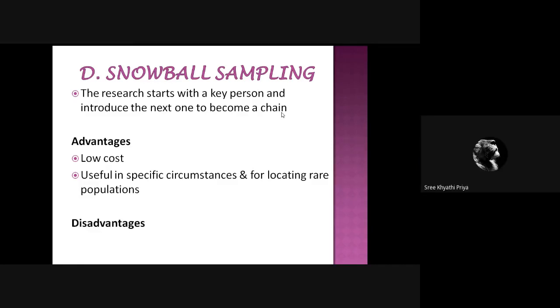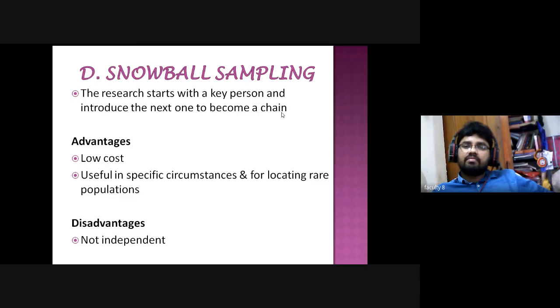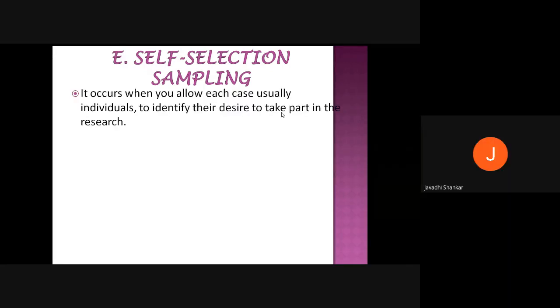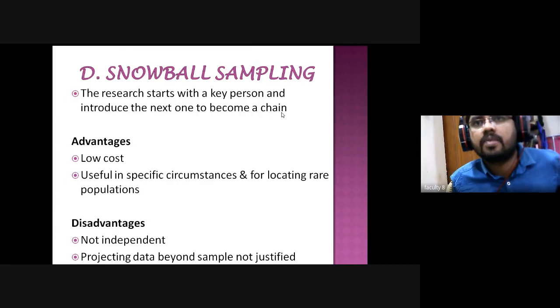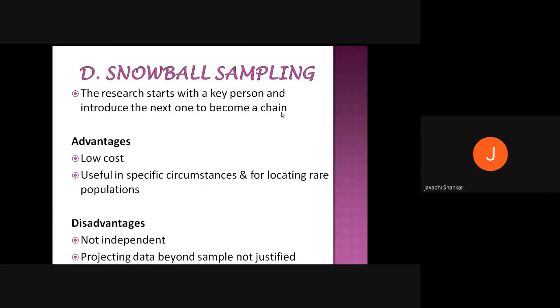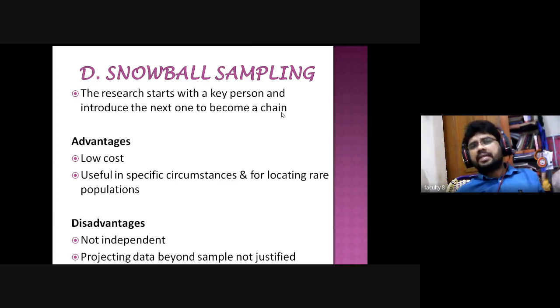The disadvantage is that it is not independent. Then projection of data beyond the sample is not justified. So these are the non-random sampling methods, and there is a last one, the self-selection sampling method. Could you please tell the disadvantages of snowball? It is not independent, because when you are selecting by the snowball sampling method, whatever the key person tells, they introduce their friends. So we need to go and collect them only.